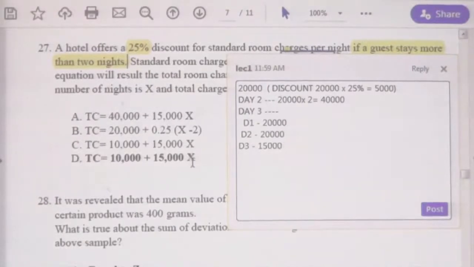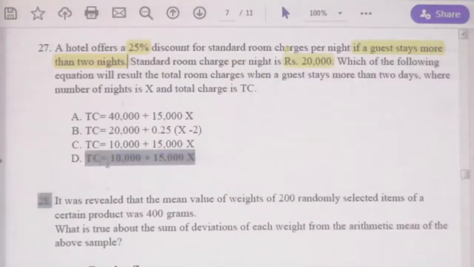Here we are assuming he will stay 3 days, so X is 3 days. 3 into 15,000 is 45,000. Then to get the total answer you need to add 10,000. Now it becomes 55,000, because the total here is 55,000. To get 55,000 you need to use this formula: 3 into 15,000, 45,000, plus 10,000.